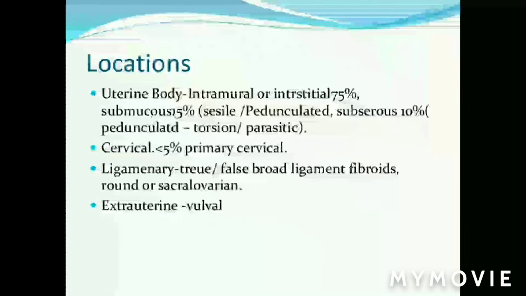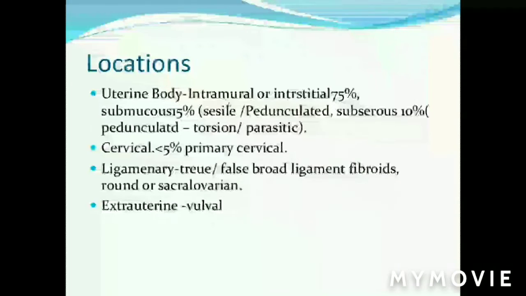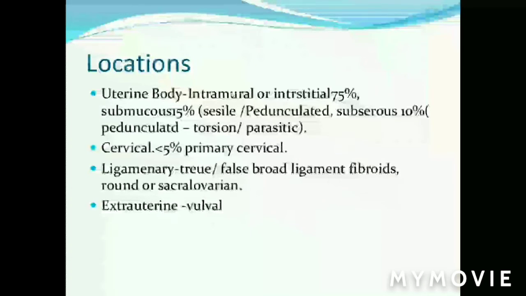Then submucous is 10 to 15%. It is coming from the innermost layer. Interstitial fibroid is growing in the wall of the uterus. If it is projecting with the contracting effect towards the uterine cavity, it may be covered by a thin layer of endometrium. It is called submucous fibroid. This may be sessile or may become pedunculated due to contractions forcing the tumor downward and forming a peduncle.